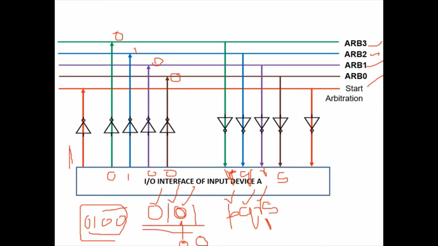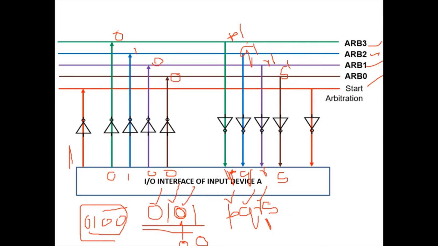Now again the arbitration line value becomes the logical OR of all the bits placed by different devices. I'll call the new value P dash, Q dash, R dash and S dash. This is the new arbitration value, the logical OR of the new IDs placed on the arbitration line.